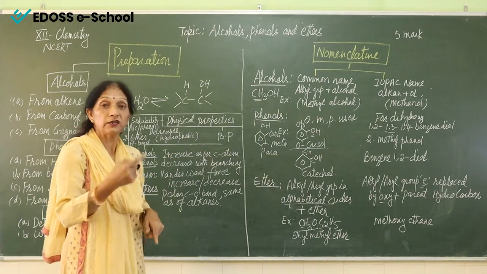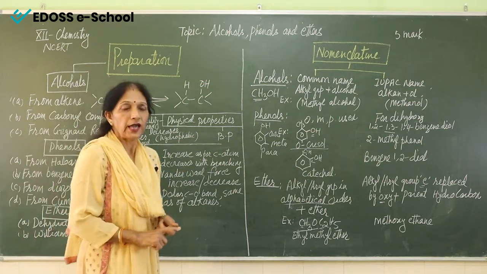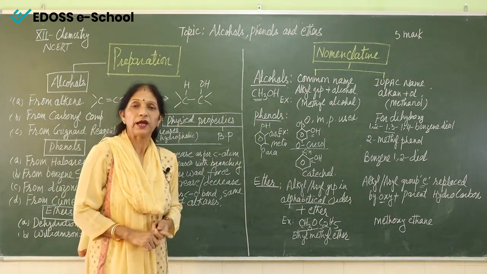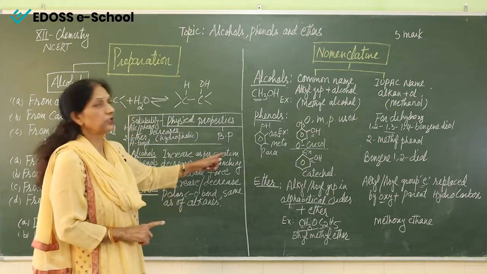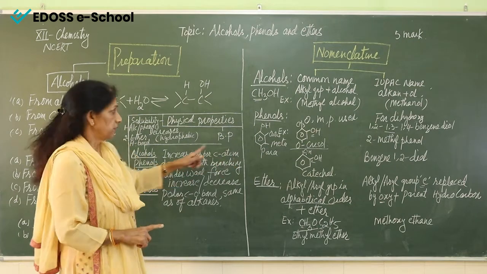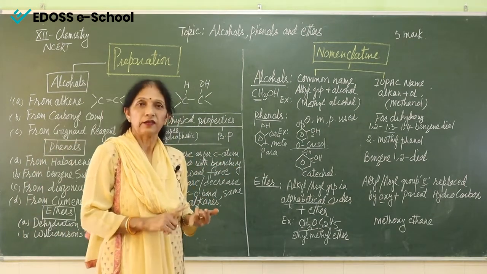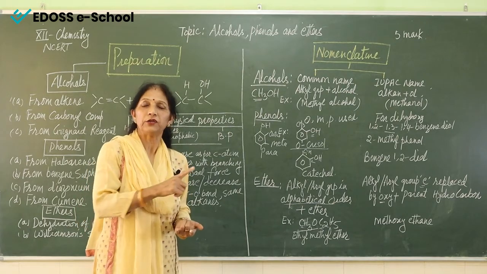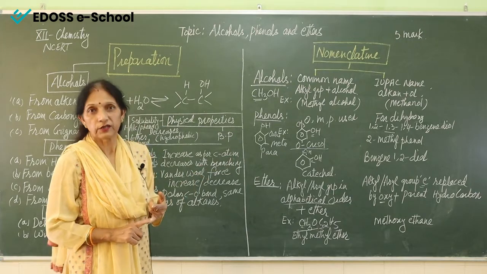Boiling point is increasing as the number of carbon atoms in the alkyl group or in the hydrocarbon chain is increasing. That means methyl, ethyl, propyl, butyl, it will go on increasing as the molecular mass is increasing.